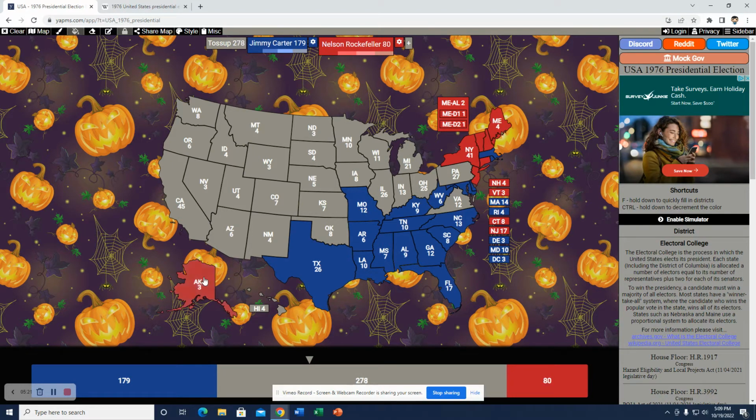A state like Alaska, though, I think would go for Rockefeller. Like I said, I want to get a little closer, but I think it being very historically Republican would stick with them. I think it would take these western states like Washington, Oregon, California. They're doing very well in the suburban parts of the state, especially California, doing good in cities there, the Bay Area. I think it would take them.